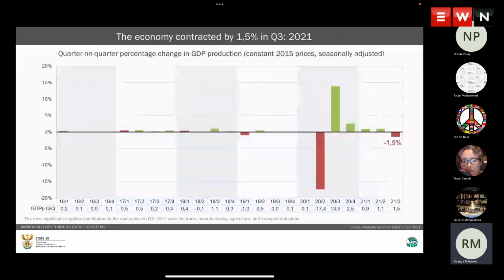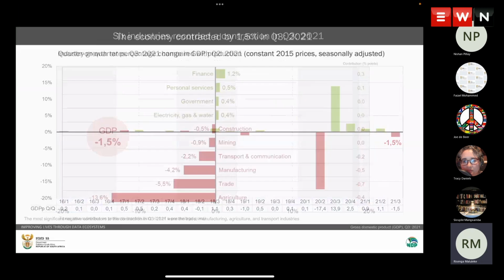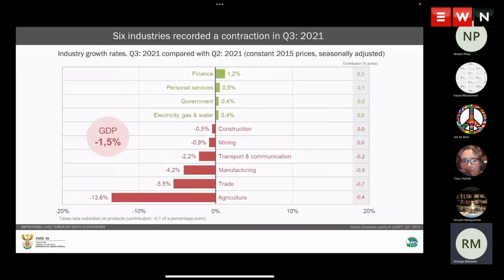In terms of the time series, we can see that those sharp points of the second quarter 2020 as well as the third quarter of 2020, where we dropped and went up, will remain with us in the history of our time series. And as of the right-hand side, we can see we are sitting now at negative 1.5%.